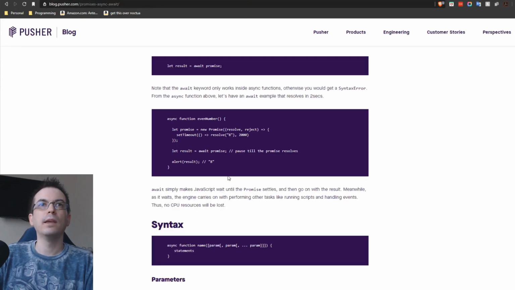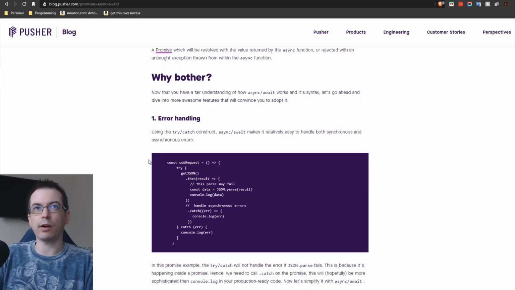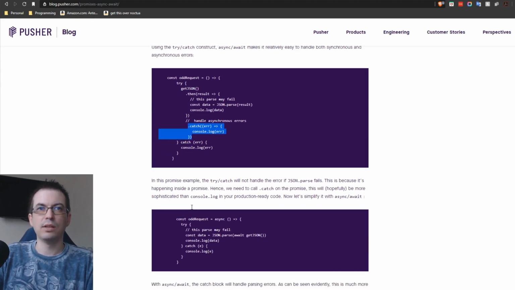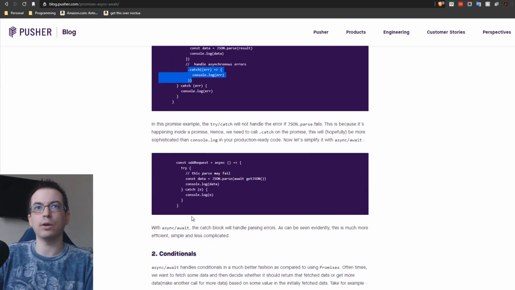Now, why bother? Why care about using await and async instead of promises, for example, if you already know them? The answer to that is better error handling. You can do a try catch, which is basically what I mentioned earlier when I showed you the example. When you use promises without async, you have to define the catch statements. So async simplifies that by allowing you to wrap it around the whole scope.